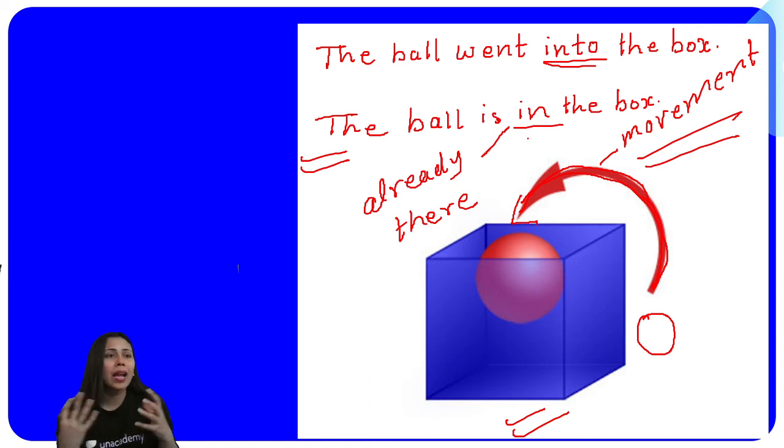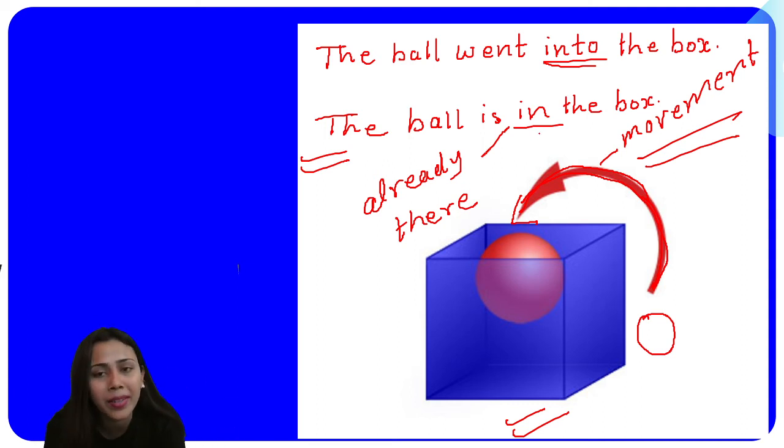Okay. So I am in a bedroom. It means I am already here in this room. And what if I do some movement and I go to some other room? When I say I went to the drawing room, it means I did some movement and then I went there. So in that case, I'll be using into. उसमें मैं into use करूँगी क्योंकि मैंने movement किया and then I went there.